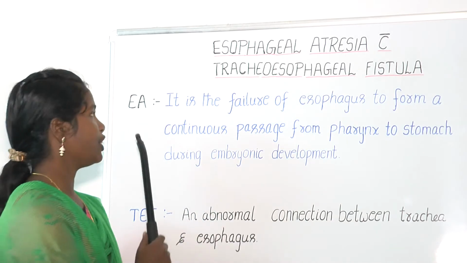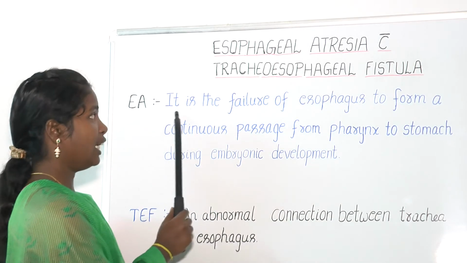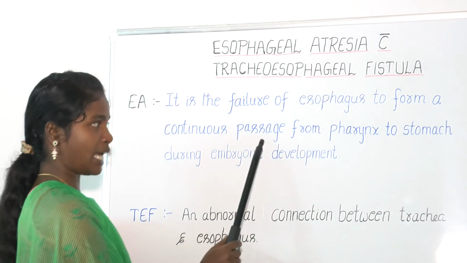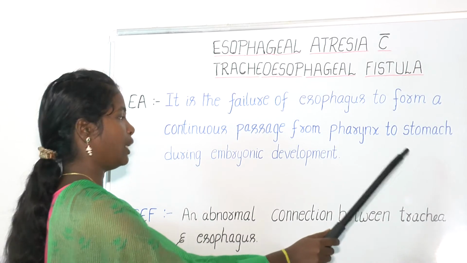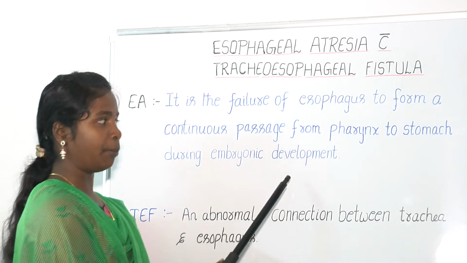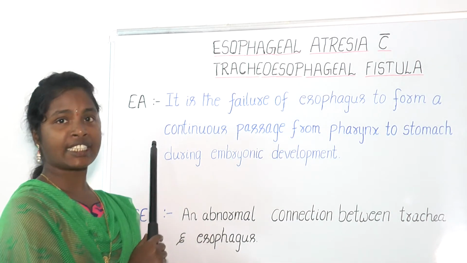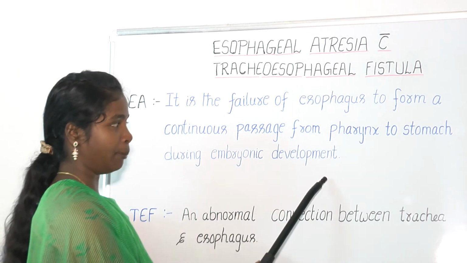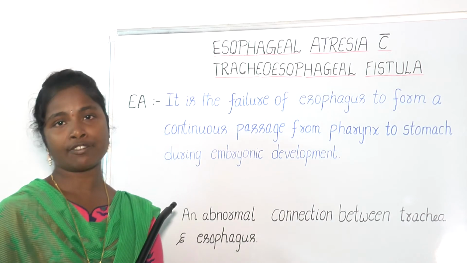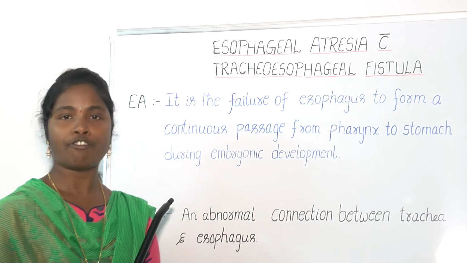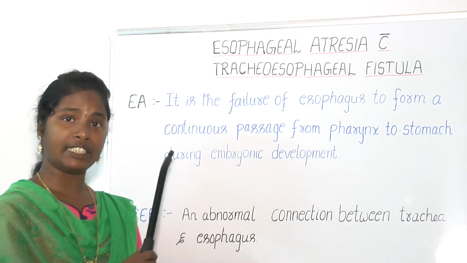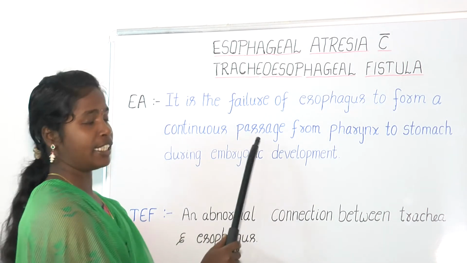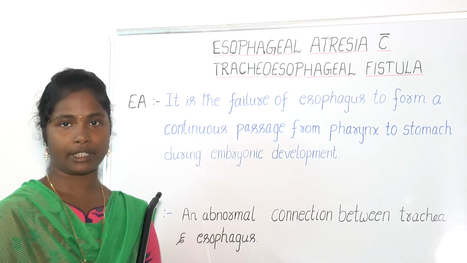Moving on to the definition of esophageal atresia. It is the failure of the esophagus to form a continuous passage from the pharynx to the stomach during embryonic development. Esophageal atresia is congenital because it occurs during embryonic development. Normally, the esophagus forms a continuous passage from the pharynx to the stomach. But in this condition, the esophagus fails to form one.